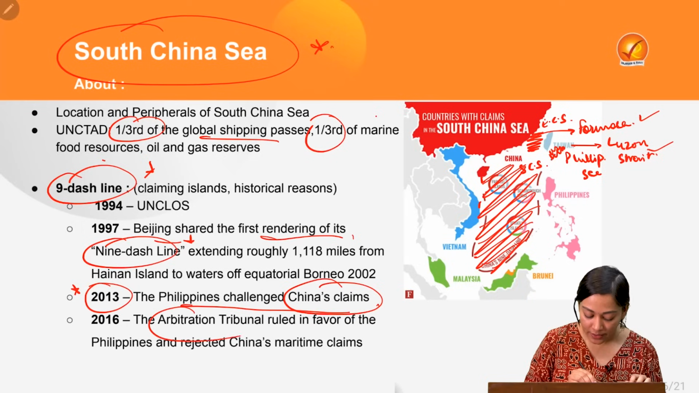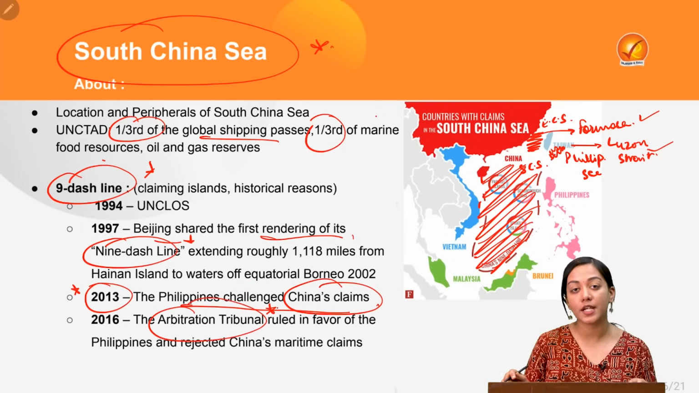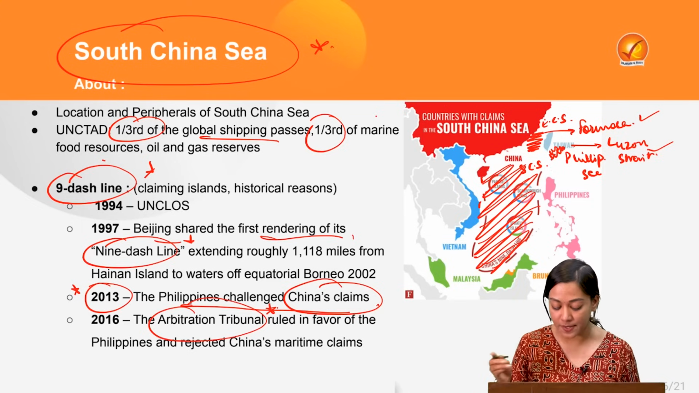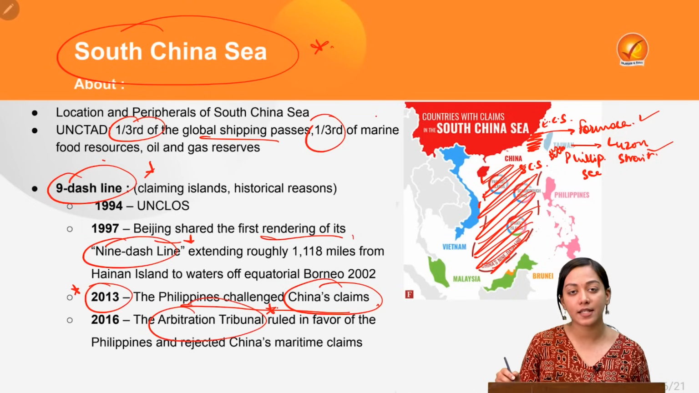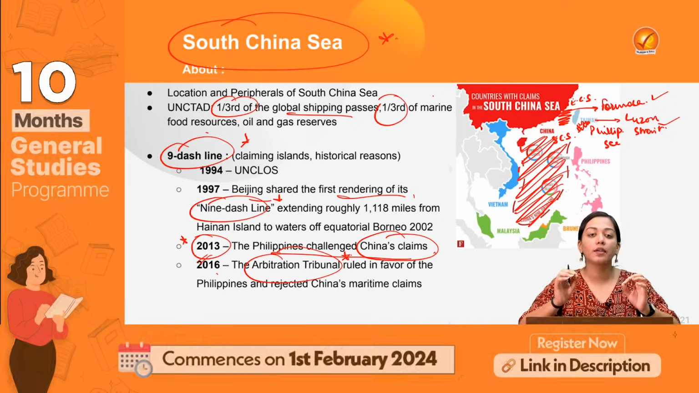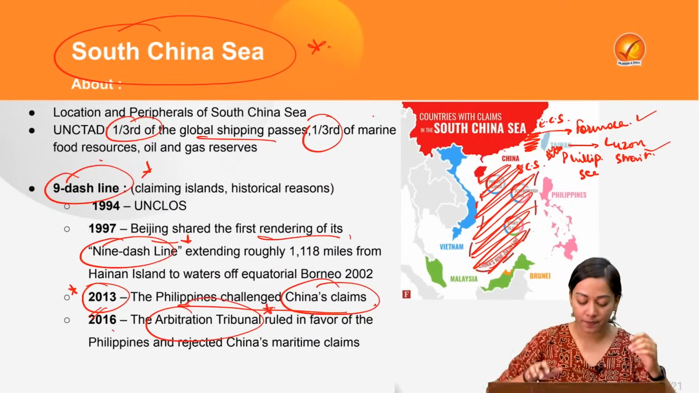So in the tribunal, in the arbitration tribunal of UN clause, it was declared that China has got no official claims, no legitimate claims inside this South China Sea, and said that China has to respect the laws of sea and restrict its jurisdiction up to the exclusive economic zone, that is up to 200 kilometers of its territorial waters.